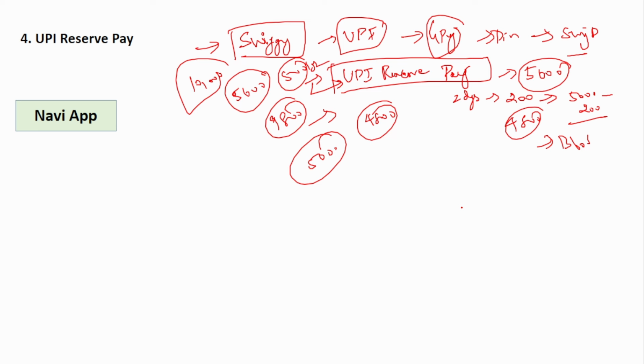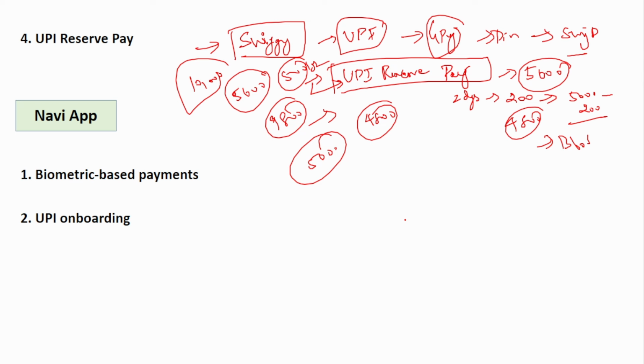Next is Navi app. Navi application is a fintech company. It has introduced biometric based payment. So if you see here, instead of authenticating using the PIN, you can authenticate the transaction using the biometric, using your fingerprint or using a facial scan. You can authenticate the transaction.